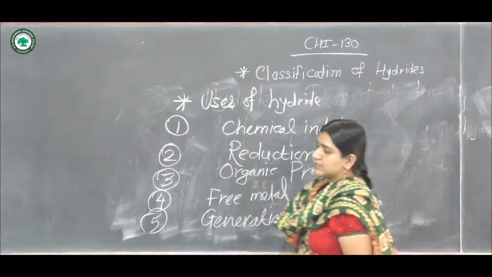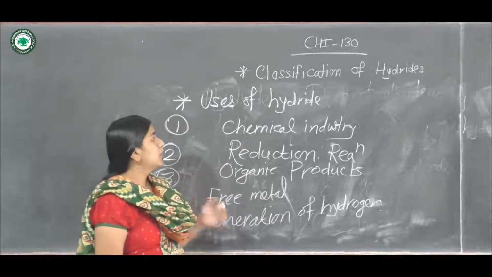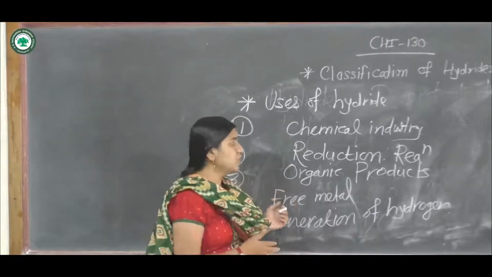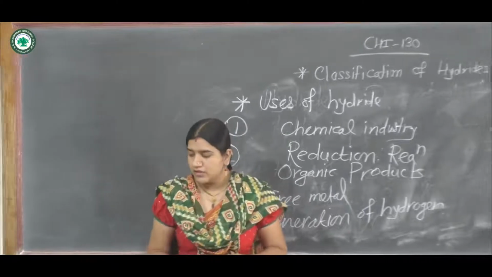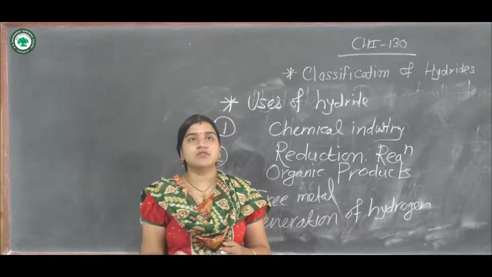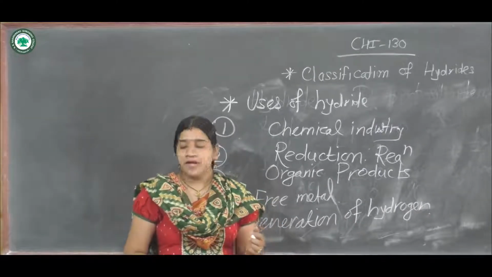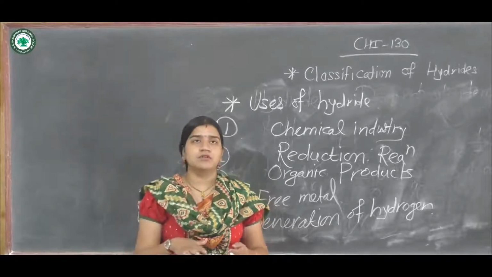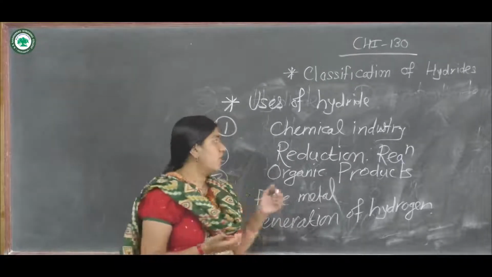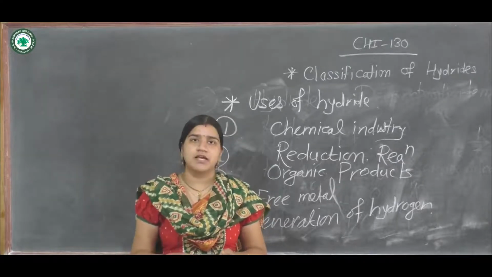Now after this, the next is that it is used on a large scale to carry out reduction reactions, and it is also used, that is a mixture of aluminum hydroxide and sodium, to perform the manufacturing of iron. So all these are the uses of saline hydrides.